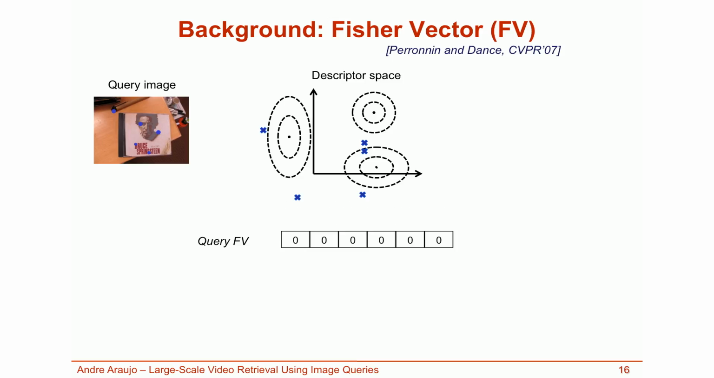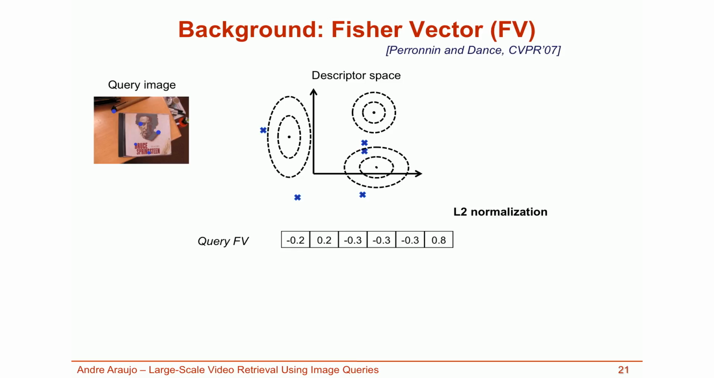Consider the Gaussian on the left. We first obtain the residuals of each descriptor with respect to the Gaussian mean. The residuals are then scaled by their soft assignment with respect to this Gaussian and by the covariance structure of this Gaussian. Then we obtain their average, which composes the 2 dimensions corresponding to this Gaussian. The same process can be repeated for other Gaussians and the initial Fisher vector is obtained.